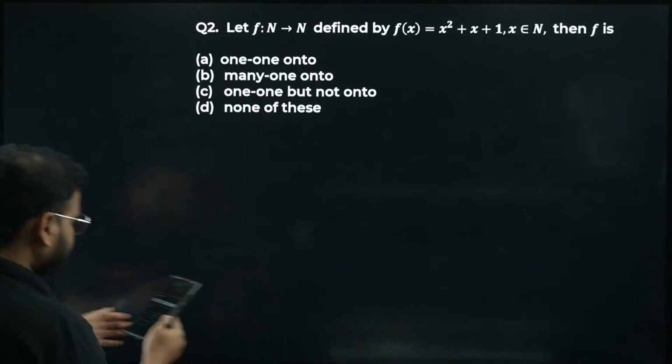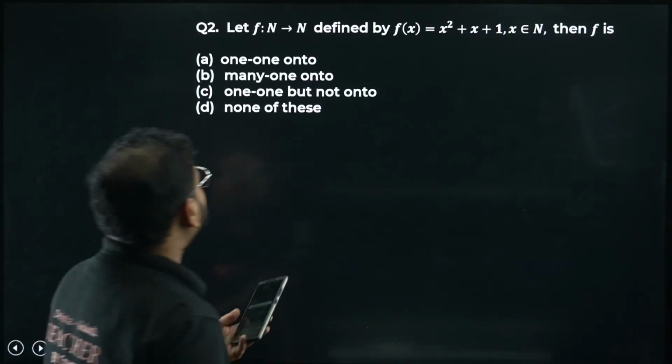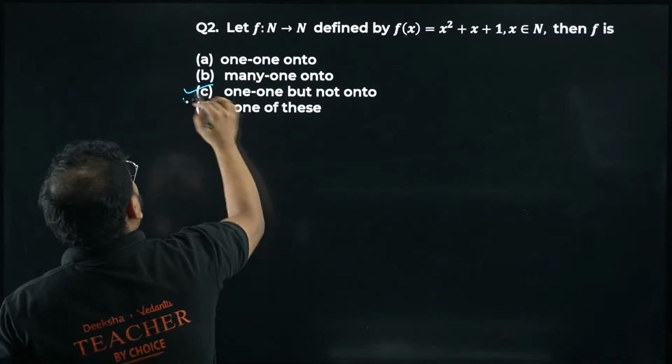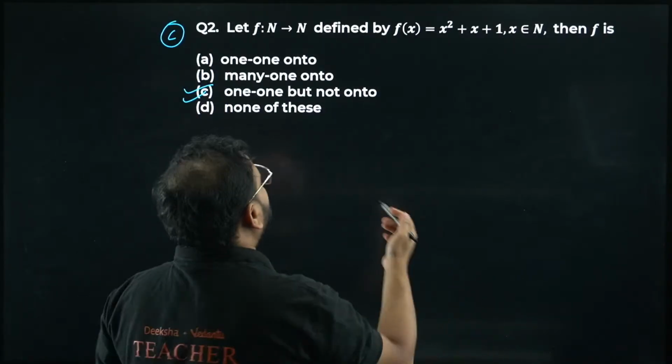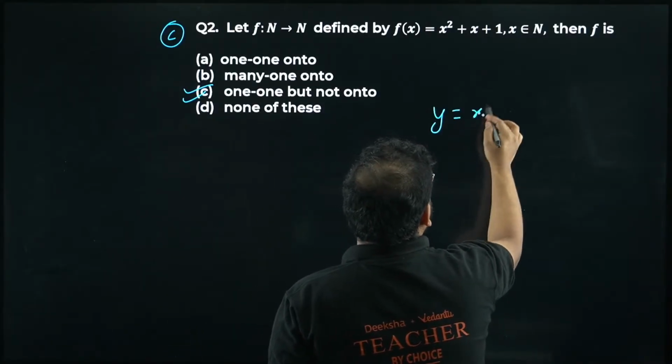Let's start now. Question number 2, I already got the answer. Yes, all of you, my champions here. Very good. I'll give you a trick. How do you solve this question, sir? y is given equals x square plus x plus 1.